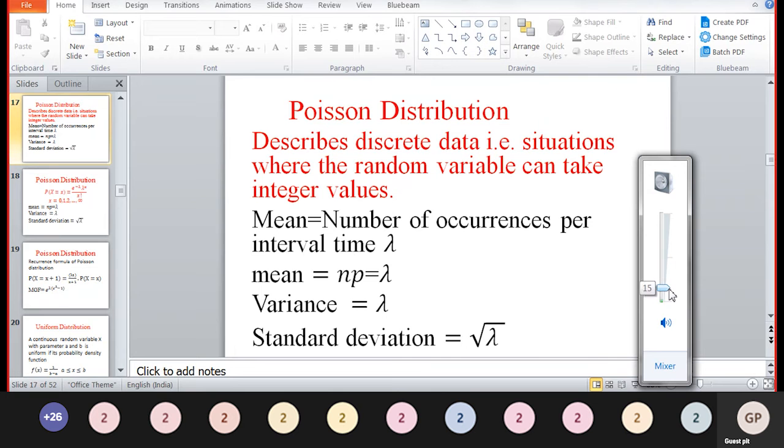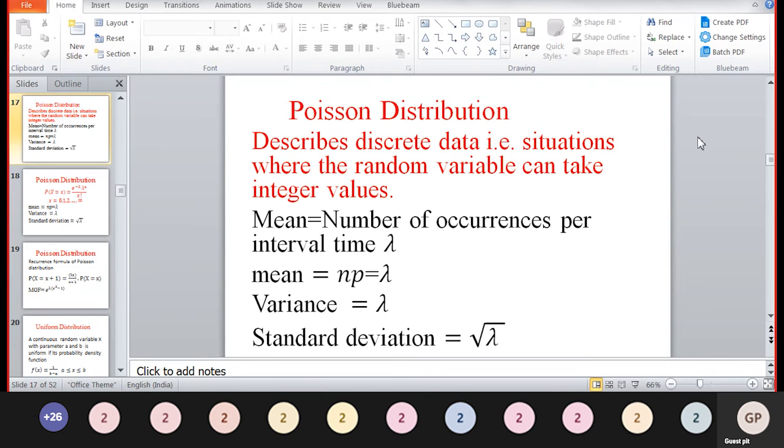In the last class, we discussed random variables, binomial distribution, and normal distributions. Now, the remaining topic is the Poisson distribution. Next, the definition of the Poisson distribution. The Poisson is a discrete distribution where the random variable can take integer values.